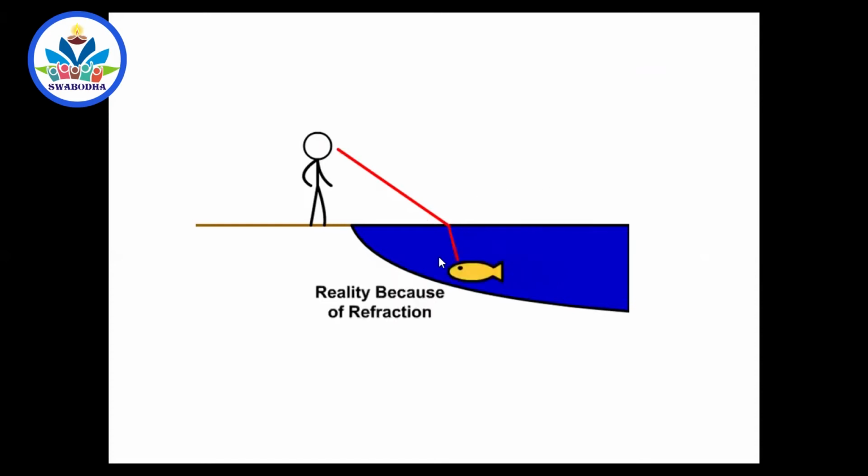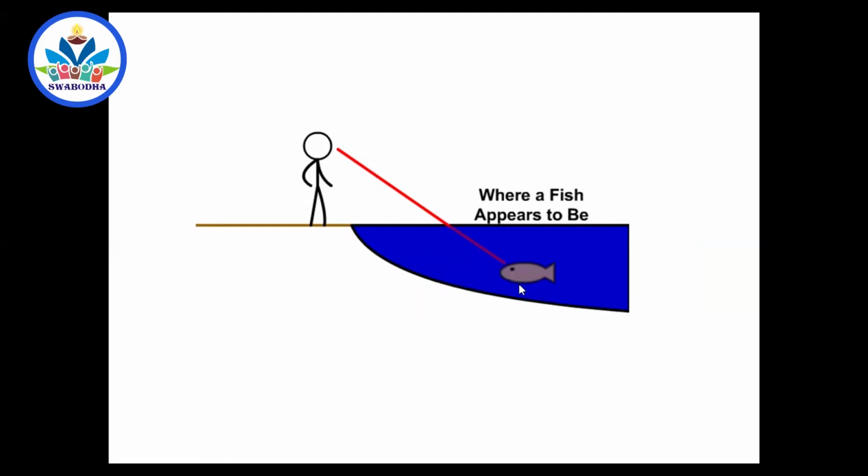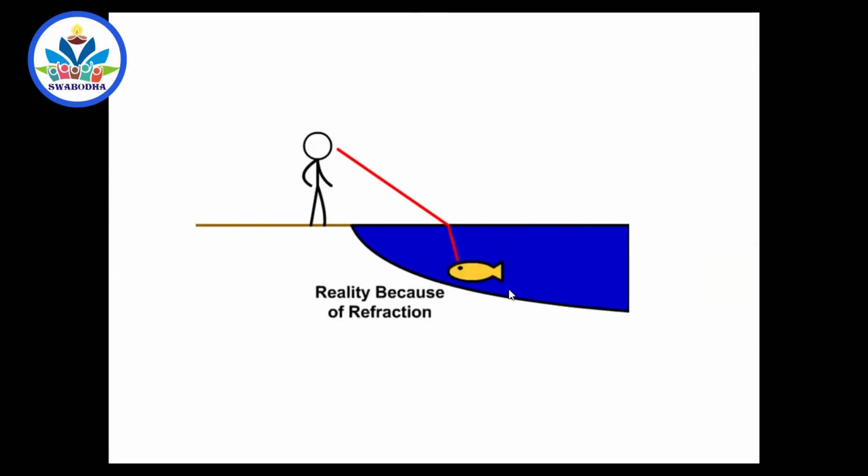You know what difficulties these birds will face when they catch the fish, when they are standing in water with their long legs and all. They will see the fish coming towards them, and the actual position of the fish will not be there. But nature has given them a long beak so that even if the position is a little changed, they will get the fish most of the times.